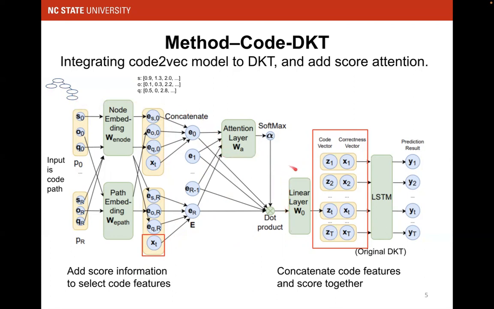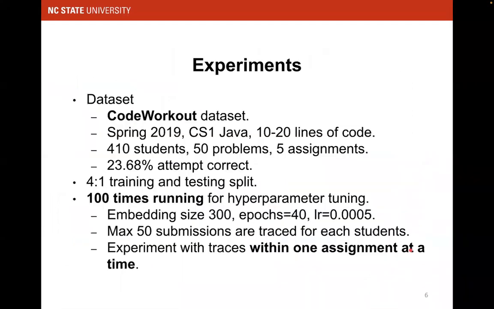Then it is combined as a weighted sum, and this is the code vector. You concatenate this code vector with the correctness vector originally used in the DKT and pass it through the final LSTM layer to make the predictions. So this is basically how Code-DKT works. It's a concatenation of the code features and the originally used correctness features for the DKT model.